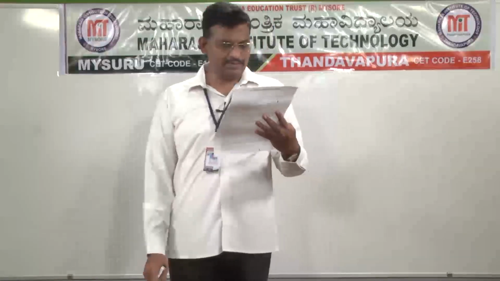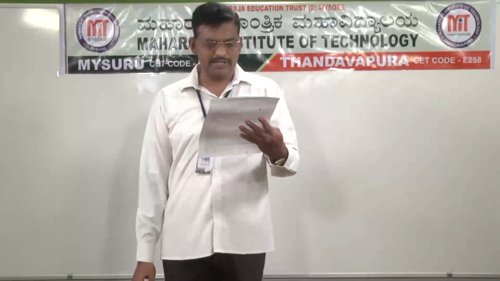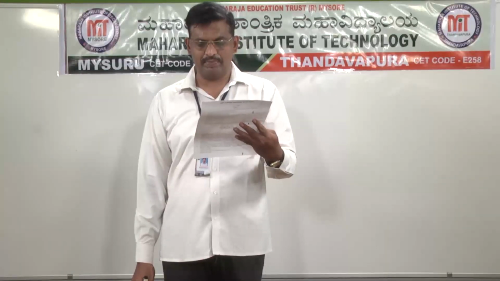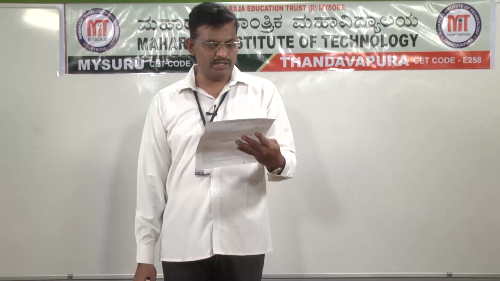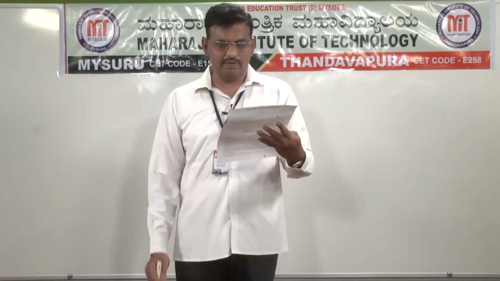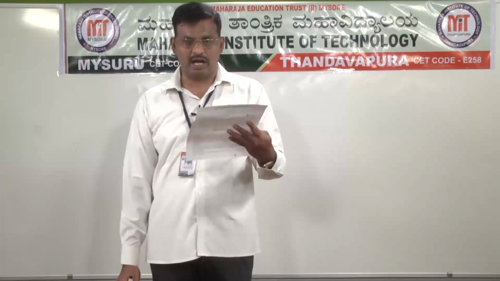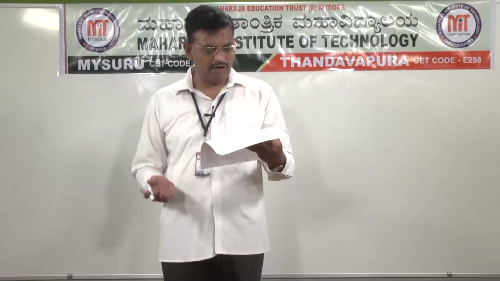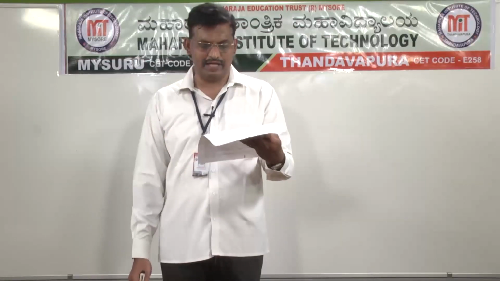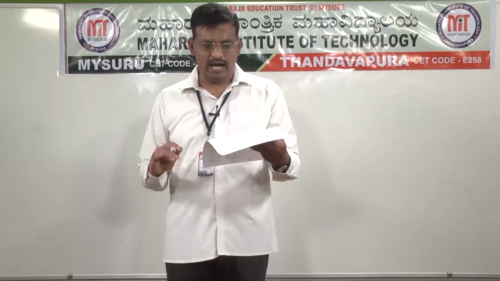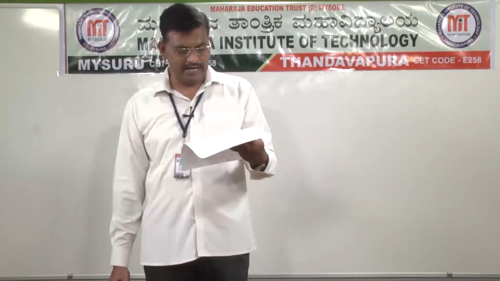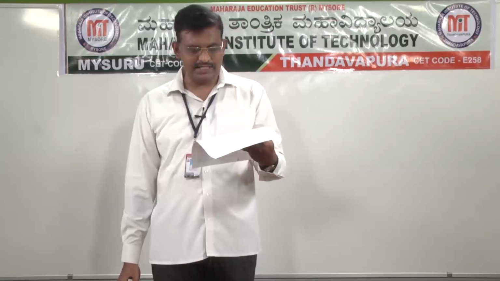Next, 18th question. The center of mass of a system of 3 particles of masses 1 gram, 2 gram and 3 gram is taken as the origin of the coordinate system. The position vector of a 4th particle of mass 4 grams, such that the center of mass of the 4 particle system lies at the point 1, 2, 3, is alpha i cap plus 2 j cap plus 3 k cap, where alpha is a constant.